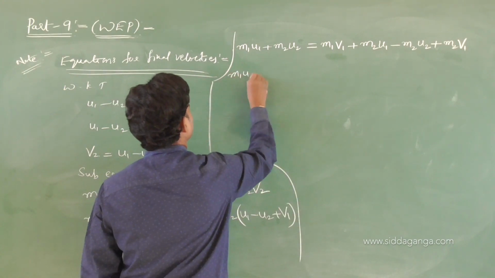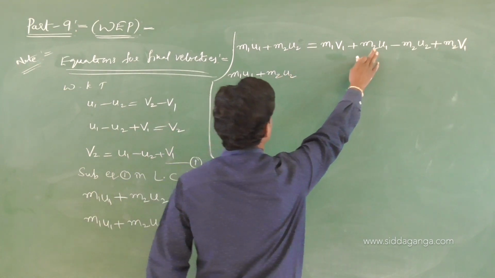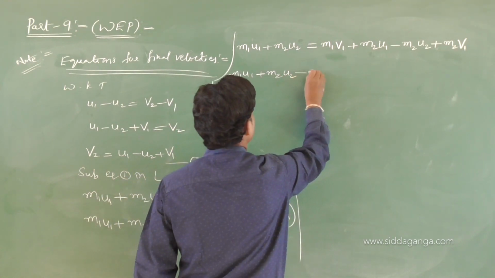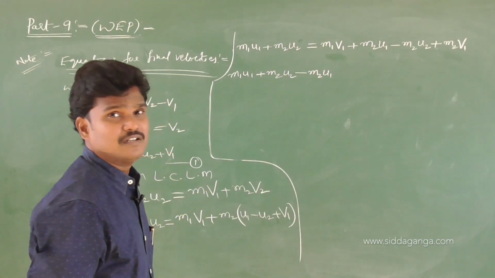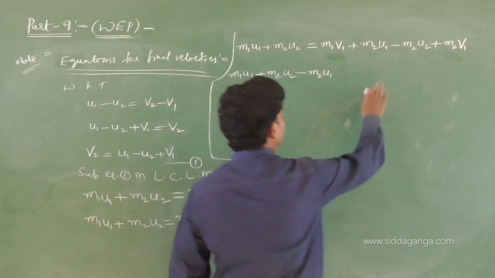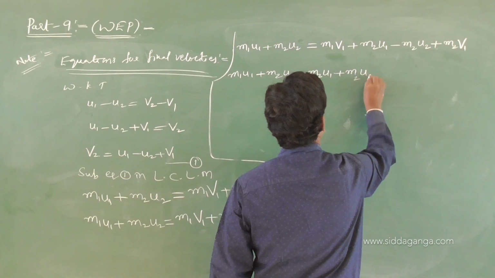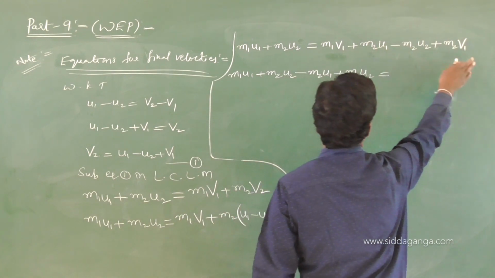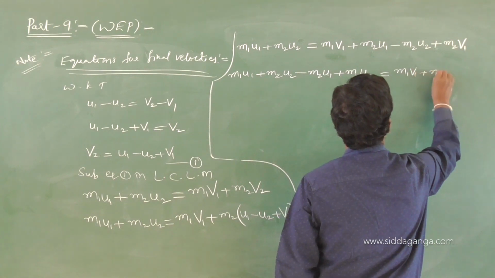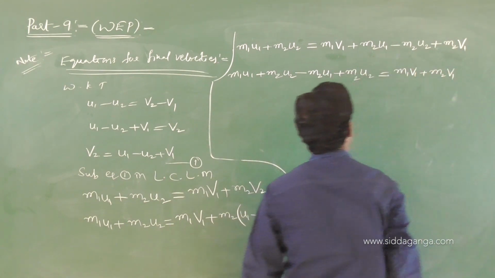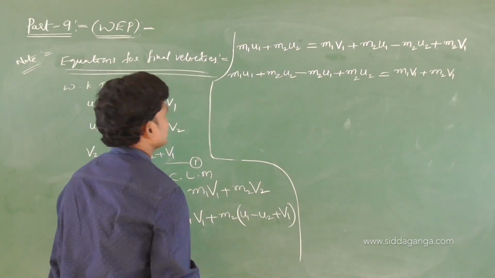m1 u1 m2 u2, take this u1 term to the left: m2 u1 minus m2 u1. Are you following the suffixes correctly? Take this minus m2 u2 to the left, plus m2 u2. On the right side, m1 v1 and m2 v1. Are any terms cancelled? No, there is no cancellation.